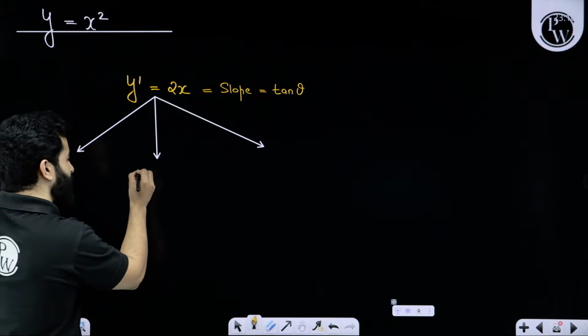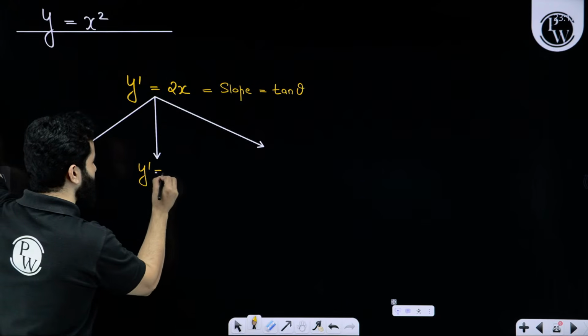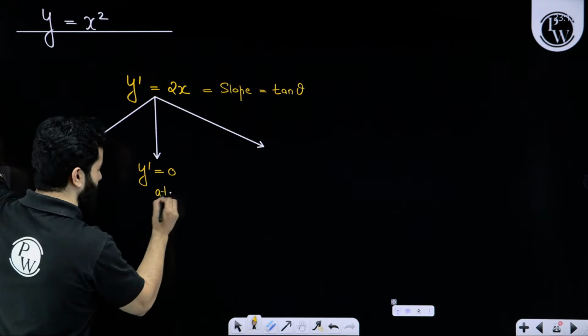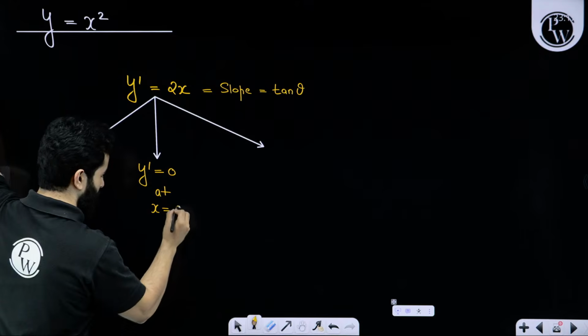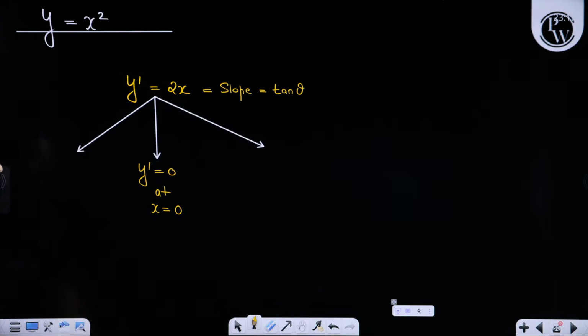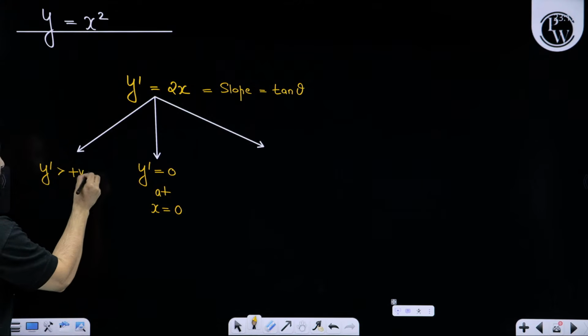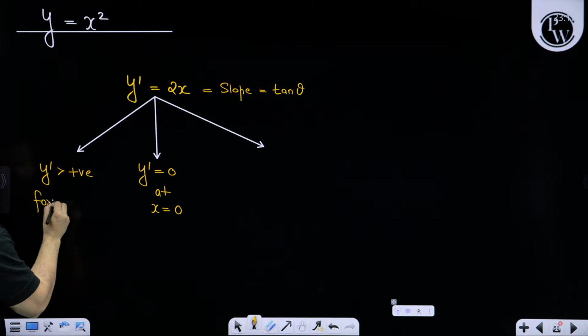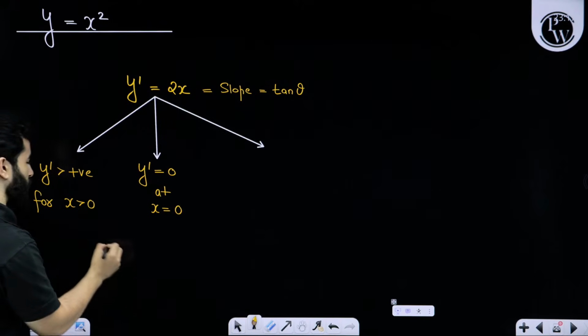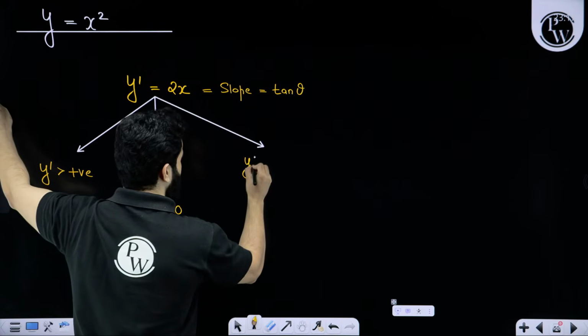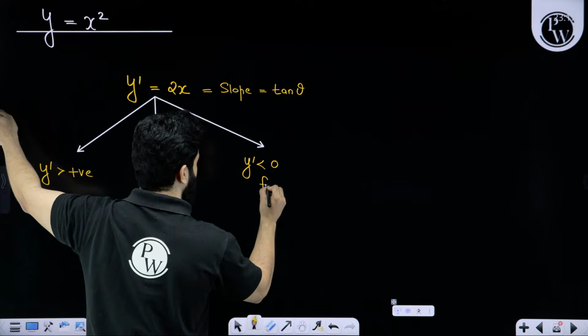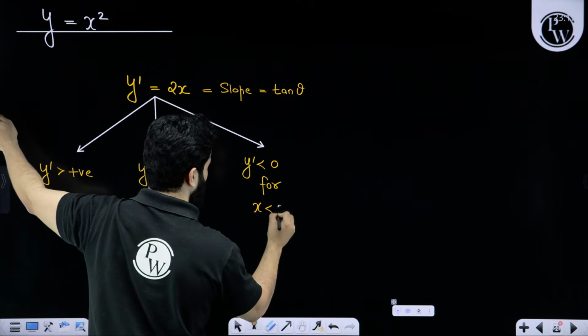My dear friends, y dash will be 0 at x equals 0. y dash will be positive for x greater than 0. y dash will be negative for x less than 0.